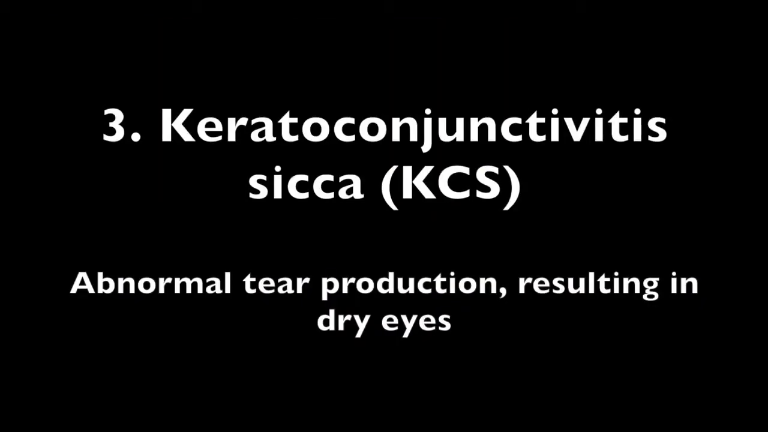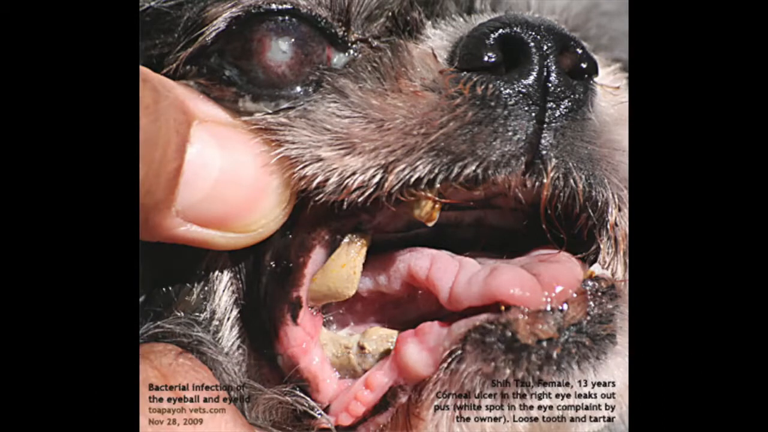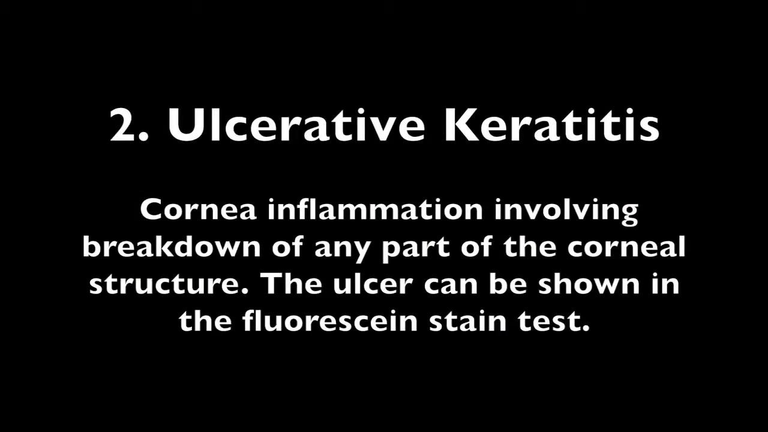Keratoconjunctivitis sicca, or KCS, is a condition in which there is abnormal tear production, resulting in dry eyes that cause inflammation to the cornea. In this photo, we see that the dog has dry eyes. The second type of keratitis is ulcerative keratitis. Ulcerative keratitis is corneal inflammation involving breakdown of any part of the corneal structure.